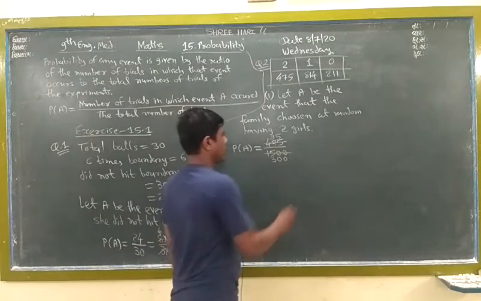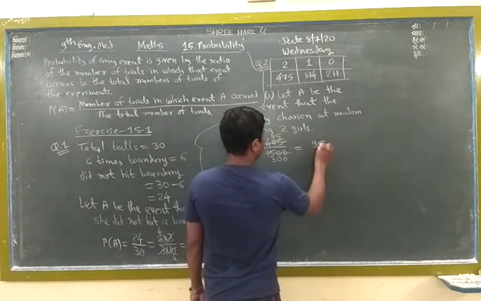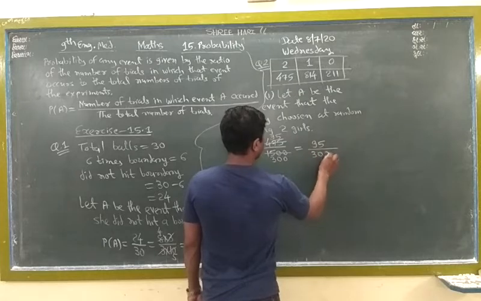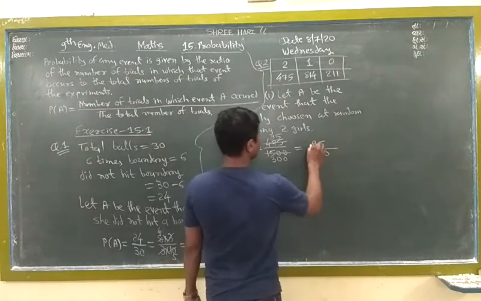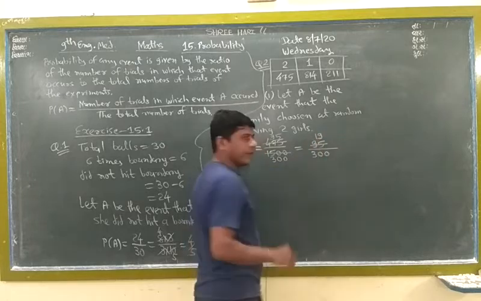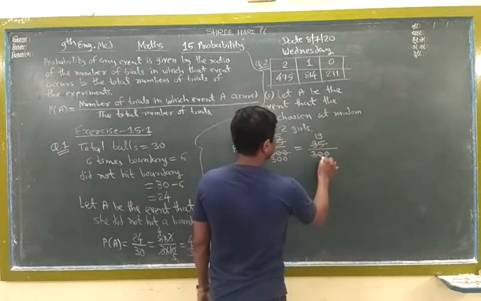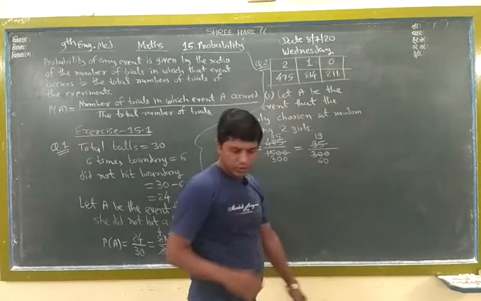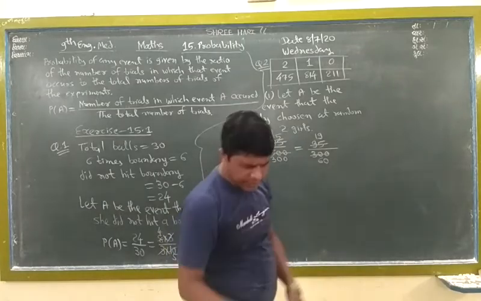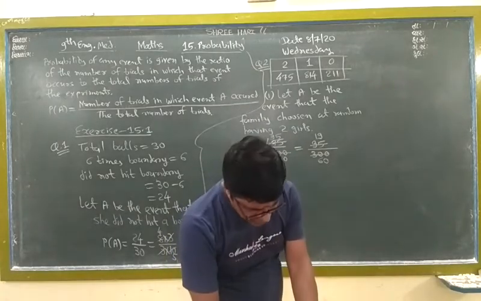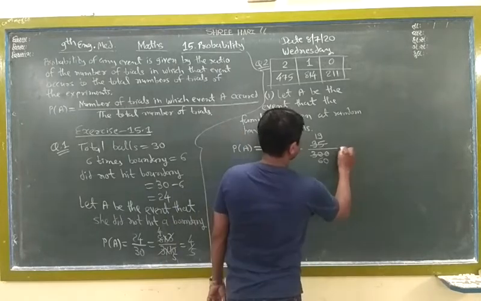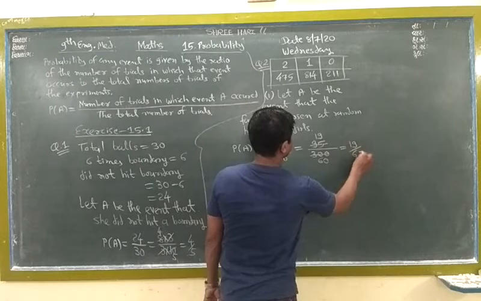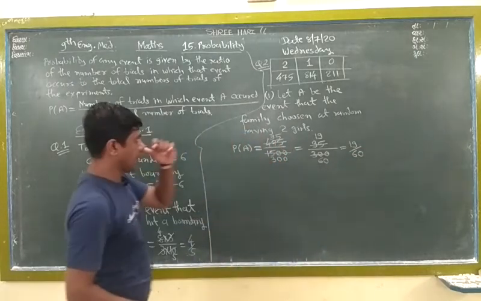So what is the answer here? 95 by 300. Also cut by 5. 19 fives are 95, 5 sixes are 30. So our answer is 19 by 60. This is the answer to the first part.